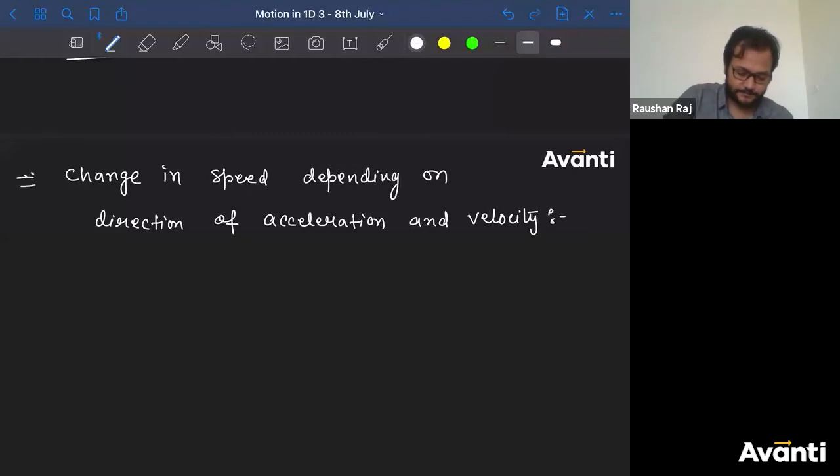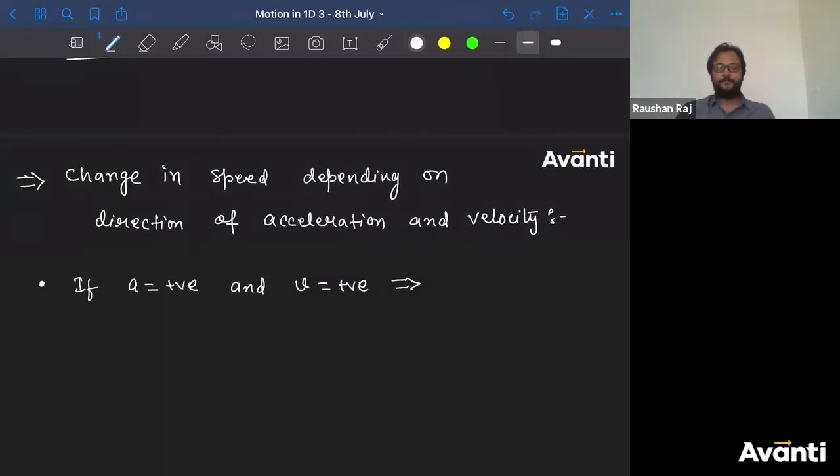First case, Kirtan, for motion straight lines, speed is always in. No, I'm not talking about that. I'm talking about the change in speed, whether increase, decrease, remains equal. So now let me know, if acceleration is positive and velocity is also positive. Tell me what will happen to the speed.